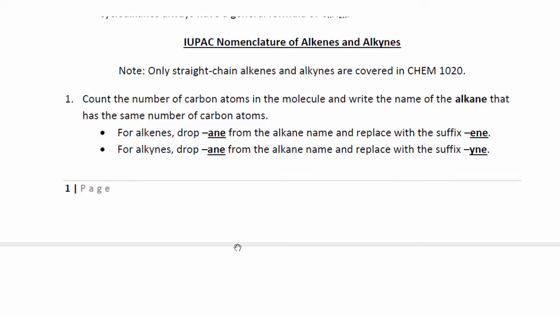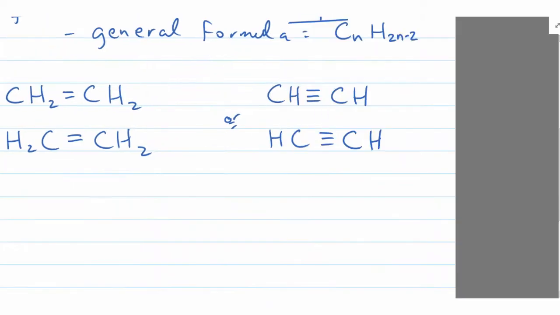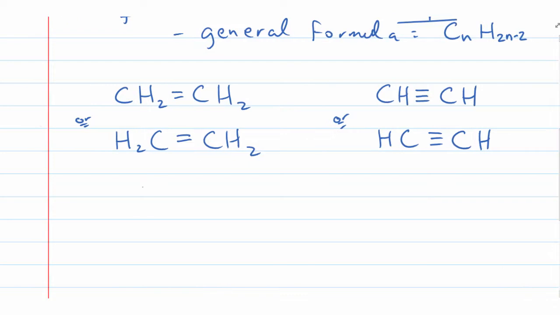This one here is the carbon-to-carbon triple bond, so we would call this one ethyne. So we have ethene for this one and ethyne for this one here. So ethene, and this one here would be ethyne.